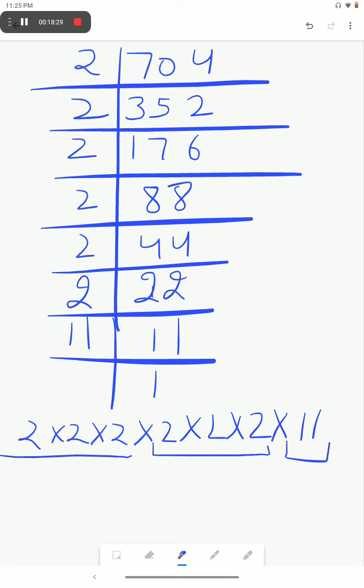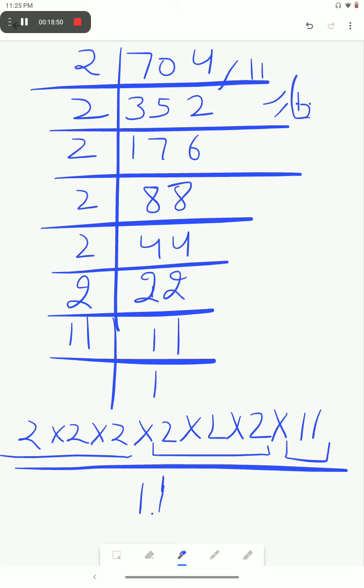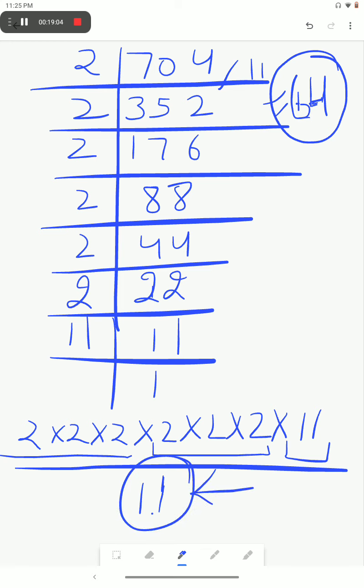It is alone, so it is extra for us. We will have to divide this number by this extra number so that the given number can be a perfect cube. When we remove this 11, what do we get? 11 6s are 66 and 11 4s are 44. That is, 64 is the number that we get after dividing this number by 11. So the answer is 11, the number by which we can divide this number to make it a perfect cube. Okay, now move to the next question.